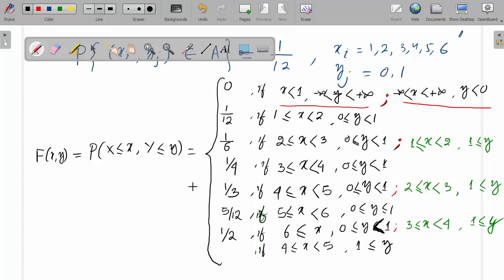So here x has 4 values, 1, 2, 3, 4, and y has 2 values, 0 and 1. So 8 values. So 8/12. So this will be 2/3.